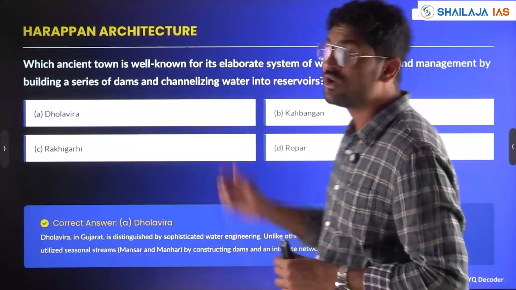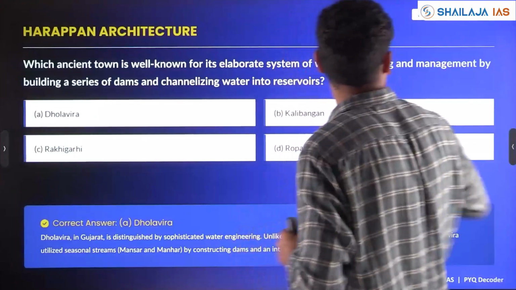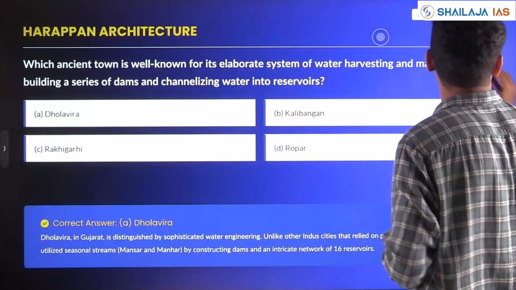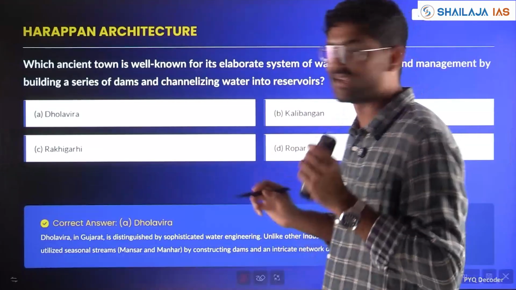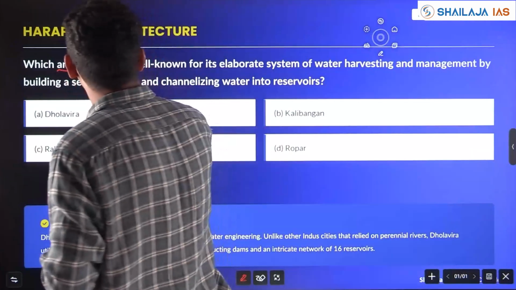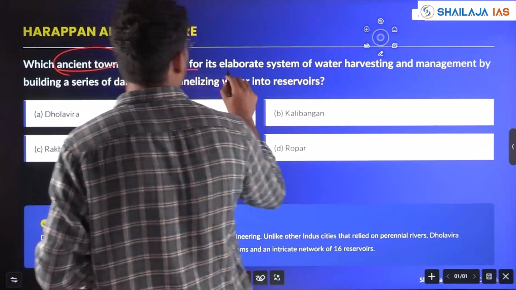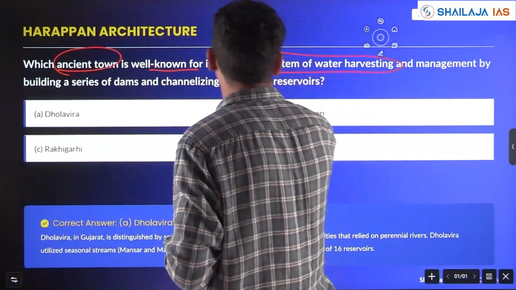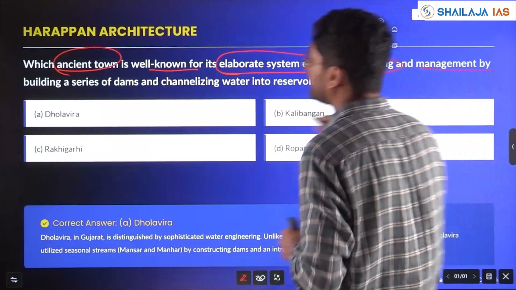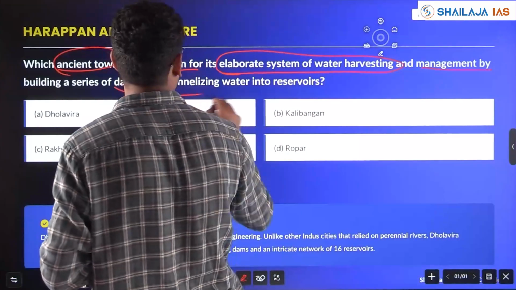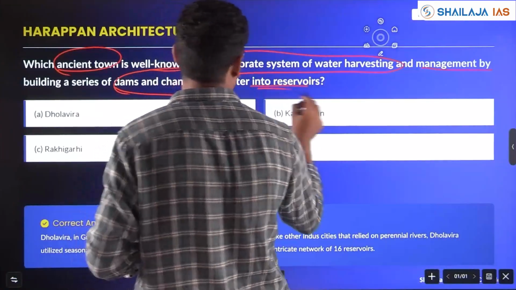Next, again with respect to Harappan architecture, a question had come in 2021. Which ancient town is well known for its elaborate system of water harvesting and management by building a series of dams and channelizing water into reservoirs?